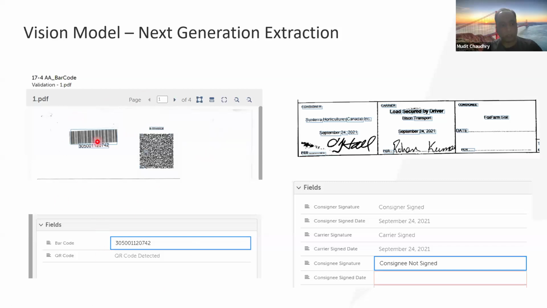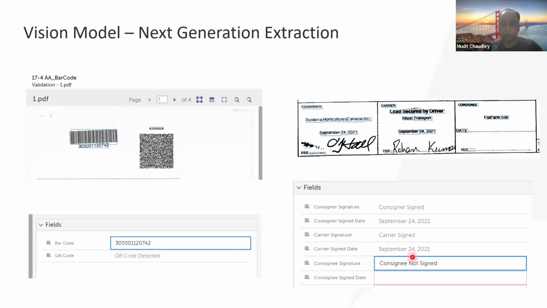So this is an example of a barcode and a QR code. I simply asked it, what's the barcode? It was able to extract the actual value. In this case it so happens that this is available here as well, but I'm sure even if that was not the case, it's able to extract the information that the barcode represents. For the QR code, I simply asked what is the QR code, whether it was detecting it or not, and it was able to do that as well.